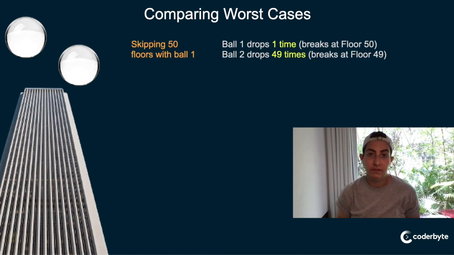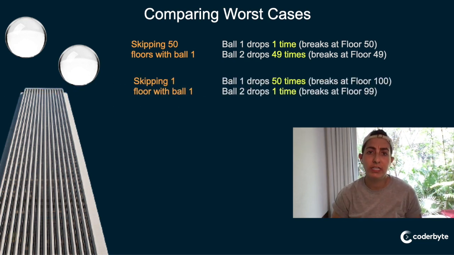When we skipped 50 floors with ball 1, we dropped once for the first ball, right? That was the worst possible case. And the second ball we dropped 49 times because we had to drop it on every floor from 1 to 50 and it broke on 49. That's our worst case, right? What happens when we skipped only one floor with ball 1? So we dropped ball 1 50 times, right?